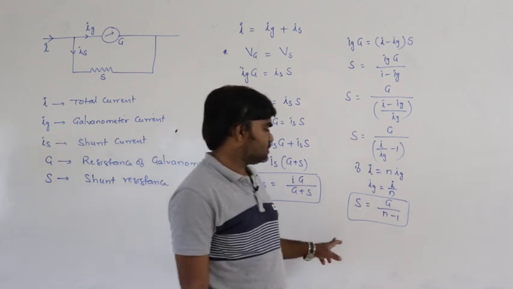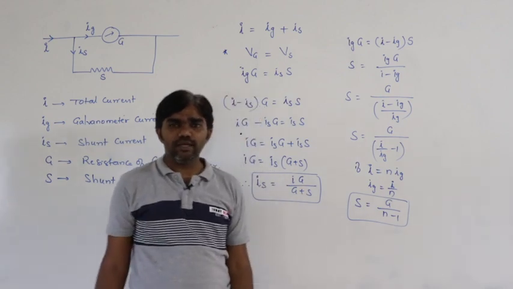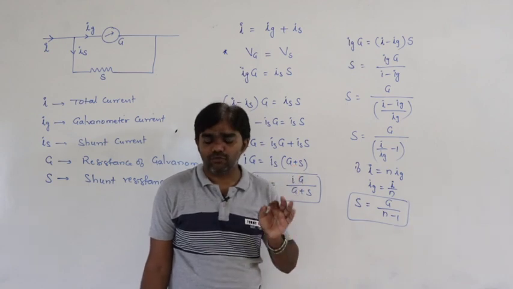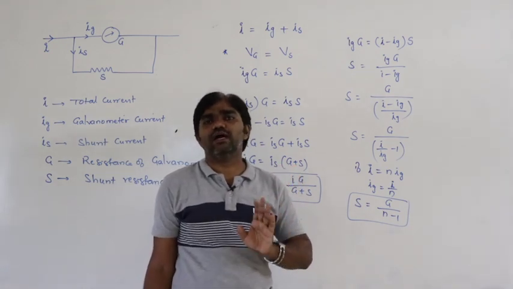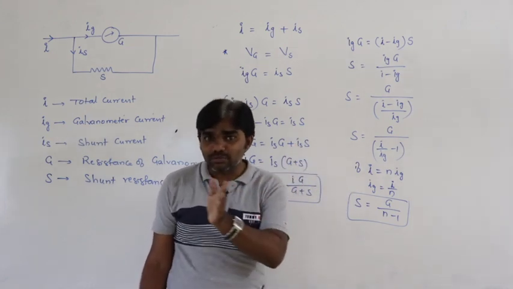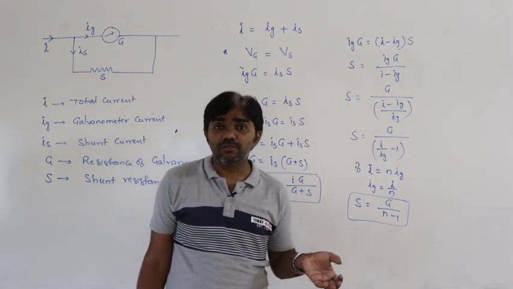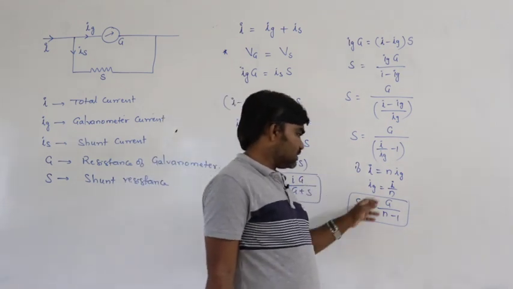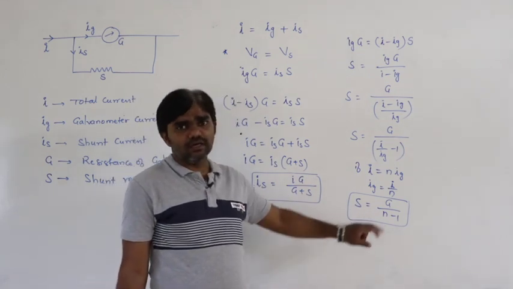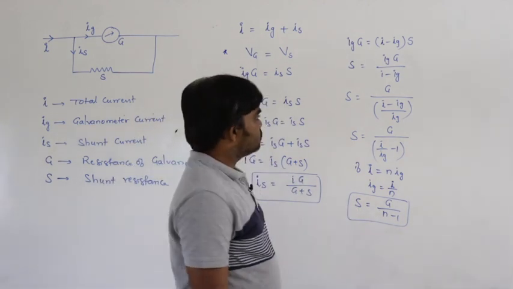Based on this, S is equal to G by n minus 1. Here the concept is, if only 1 by nth of the total current passes through the galvanometer, how much amount of shunt is to be connected? That is the concept. S is equal to G by n minus 1, and this is called the principle of the shunt. So, this is the concept.